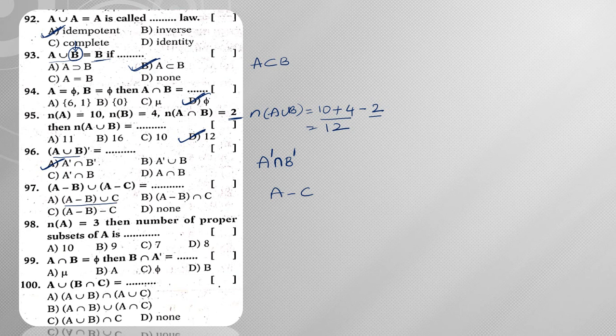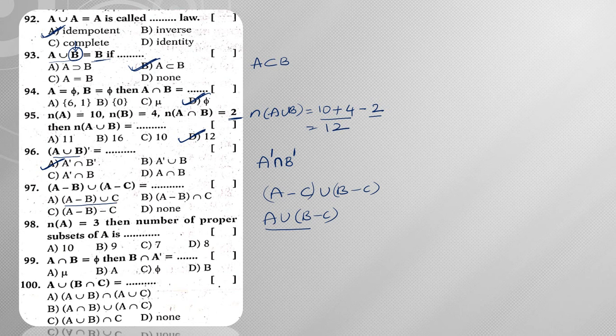So what is given? A minus B union A minus C. That means you should have A as common. So this I can write as A union of B minus C. So A union of B minus C means A union B minus A union C.